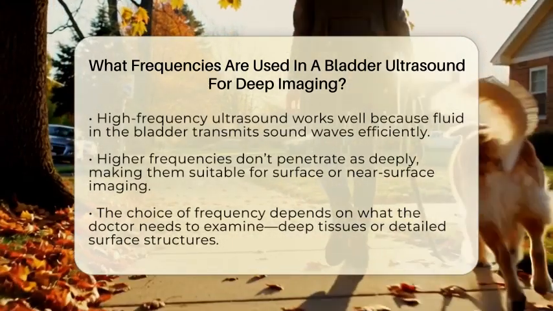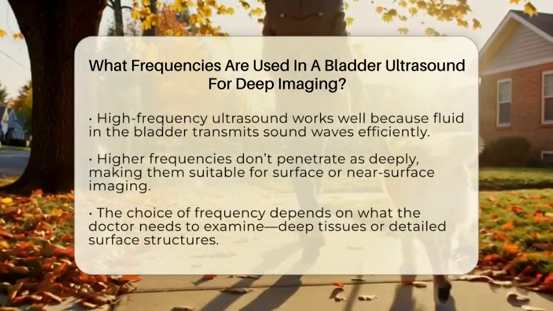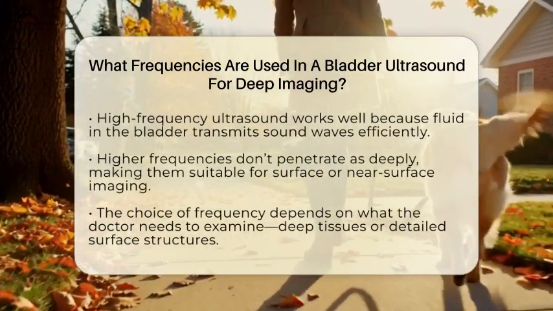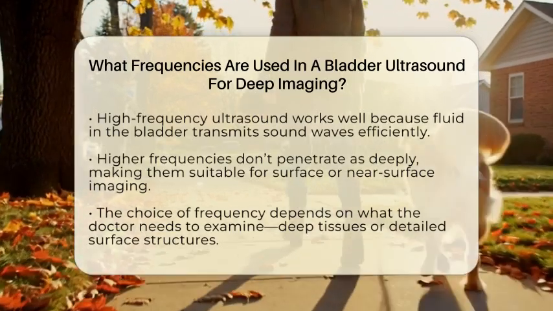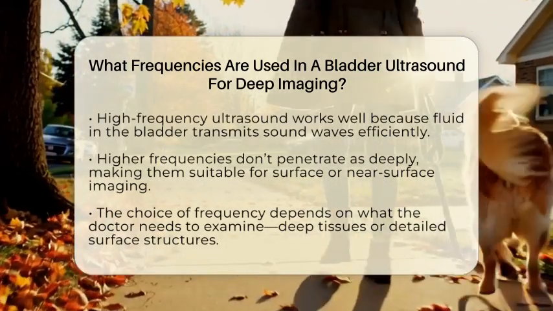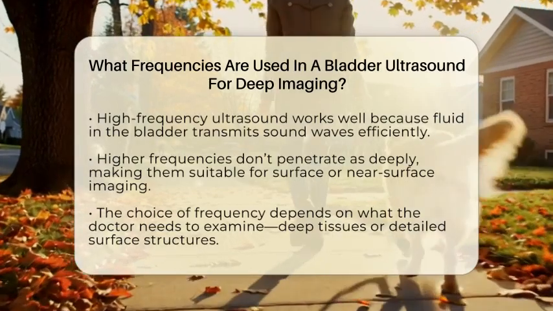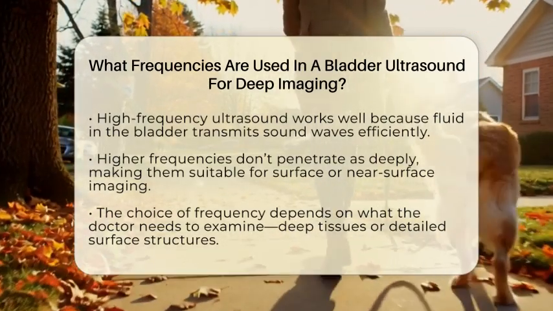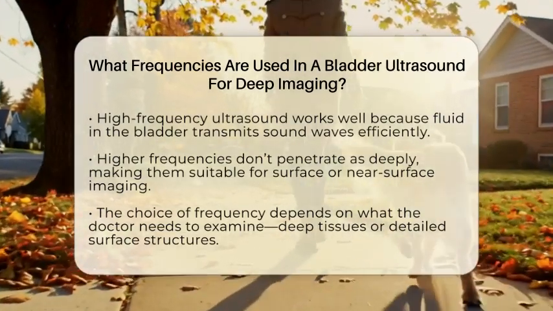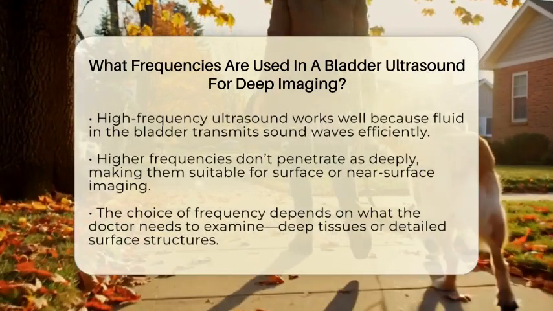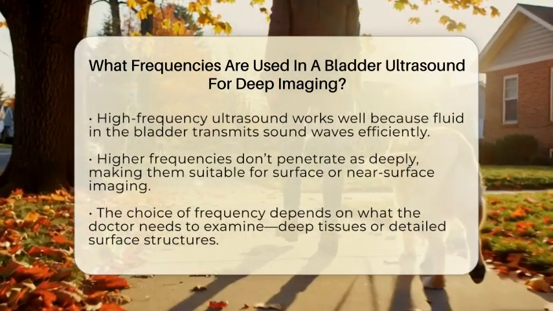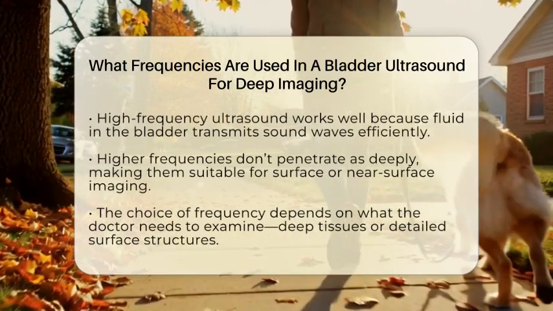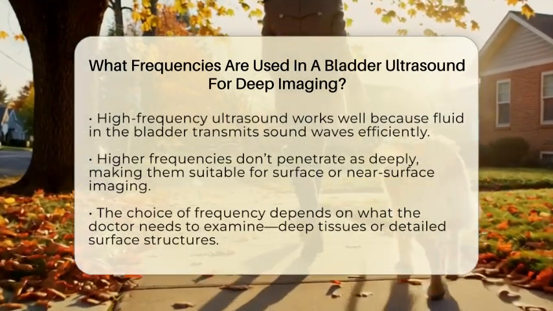On the other hand, for more detailed images of the bladder and nearby areas, higher frequencies are used, usually between 7 and 10 megahertz. These higher frequencies are like a close-up lens. They provide sharper images of the bladder walls, sediment, or small tumors. Since the bladder is close to the surface and filled with fluid, these higher frequencies work well because fluid helps transmit sound waves with minimal loss. But they don't go as deep as the lower frequencies.